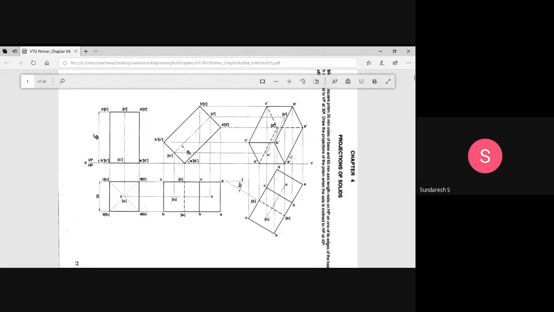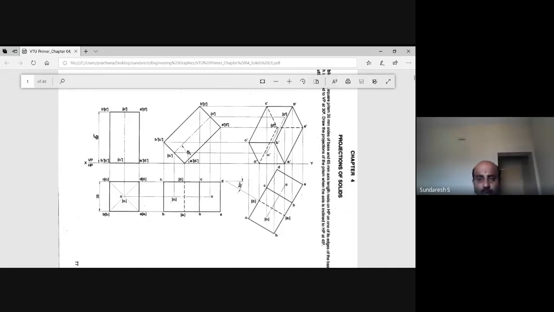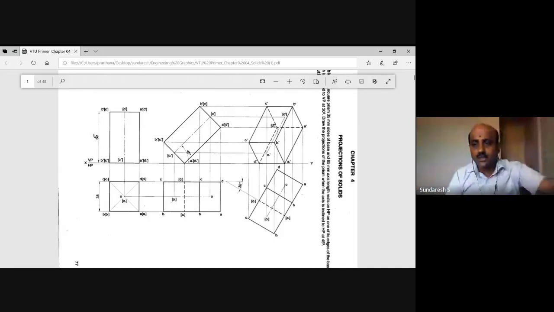Very simple problem I have taken. Okay. So you people need to do it on a sketchbook. Be careful while you are doing it, because a lot of doubts and clarifications will come to you. Okay. So once you practice it, you can get the things done. Please try to practice these things, and if you have any clarification, raise it when we start the next class. Unless you do it, you never get practice. Unless you practice it, you never get it. So once you get doubts, then things will become clarified.